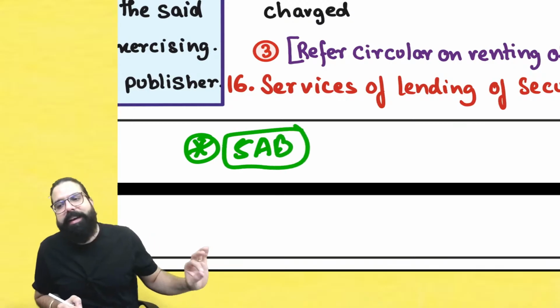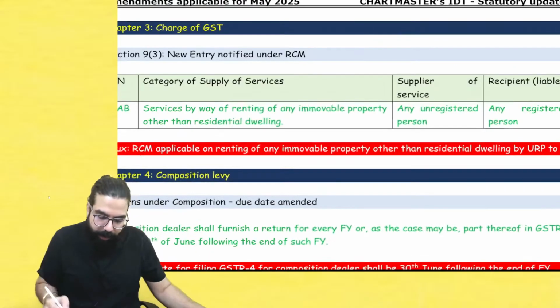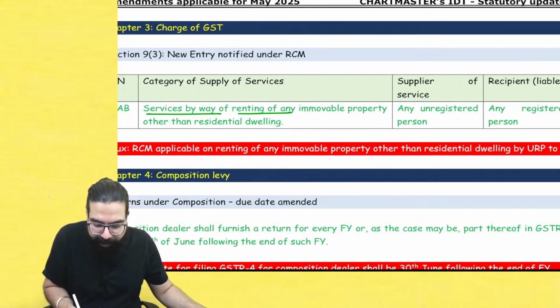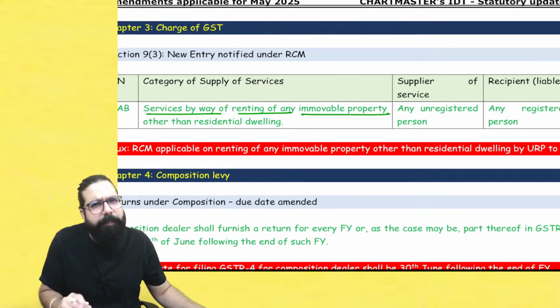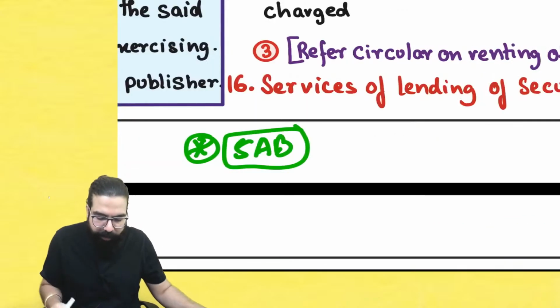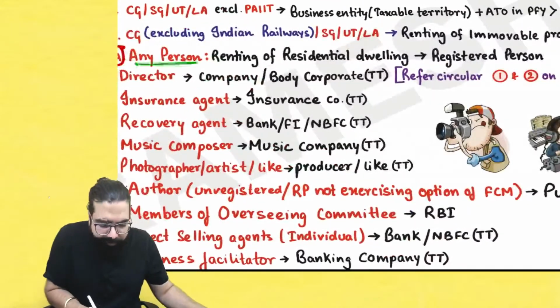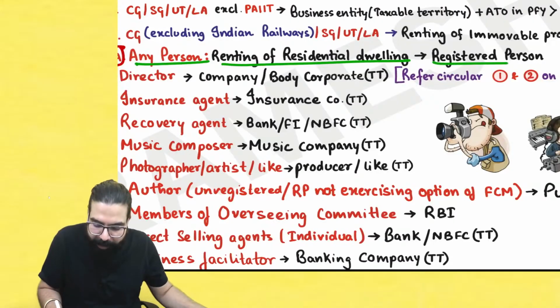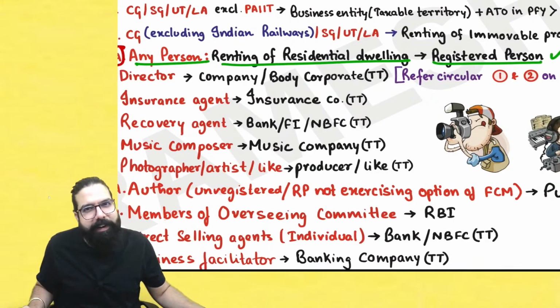What does this entry say? Listen. This entry says services by way of renting of any immovable property. For residential property, it was already covered that any person renting residential property to a registered person will pay GST under RCM.